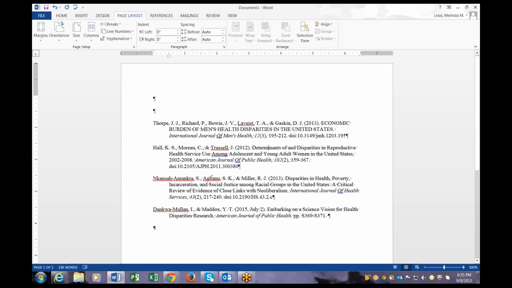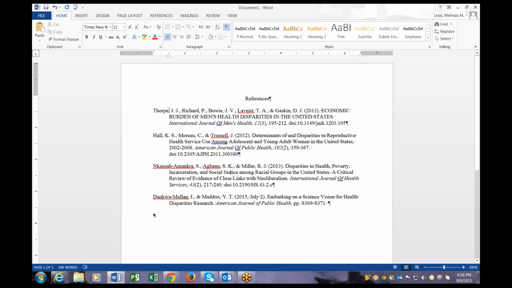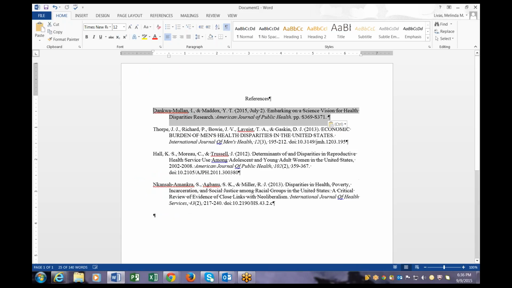So let's clean this up because this is so not right. Number one, you do have to have the word References. References needs to be centered. So let's get here. It needs to be centered. It is not bolded or anything like that. And these need to be alphabetized. So I'm just going to do some switching here. I'm going to move that up, D. And I'm alphabetizing, of course, by the last name of the citation.